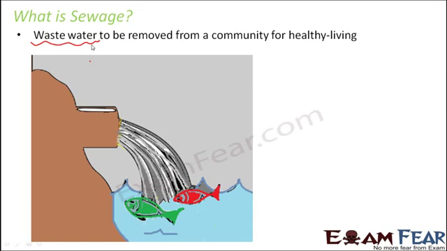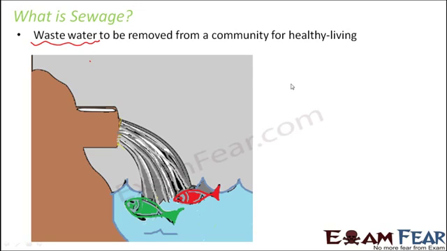Now what is it composed of? What is the waste which is present in the water? This waste can include human excreta, organic matter, and microbes, not the useful ones, the pathogens. It can include some good microbes as well, which are heterotrophic in nature, that is, they are dependent on other living organisms, so they can kill some of the pathogens.